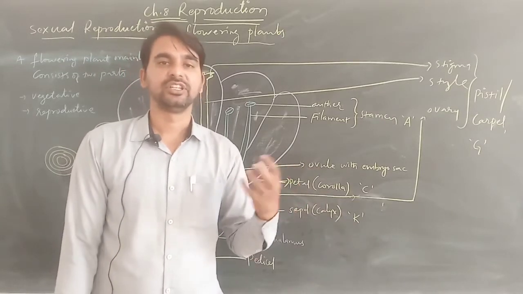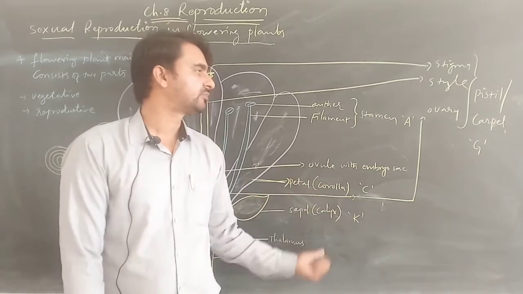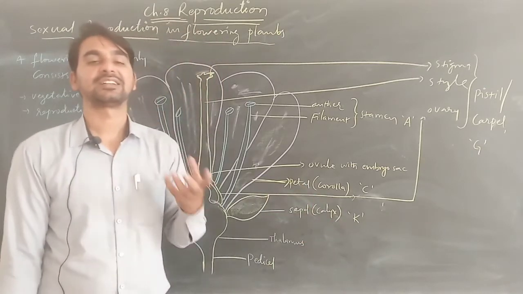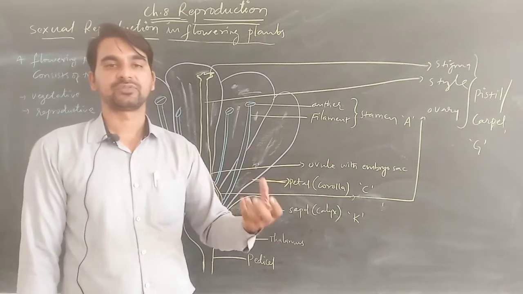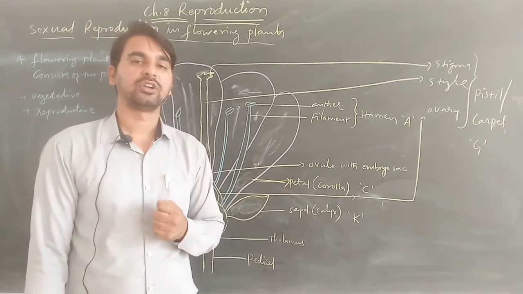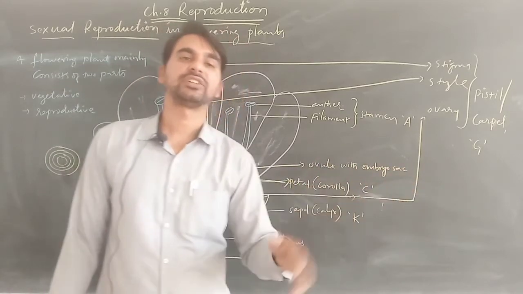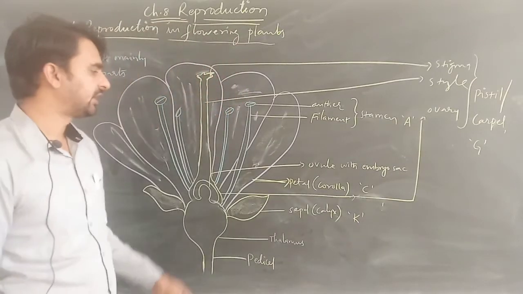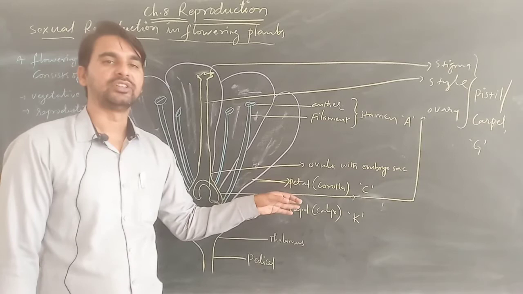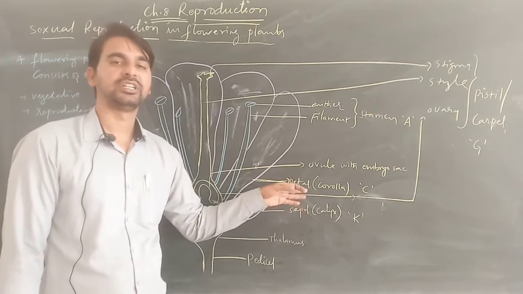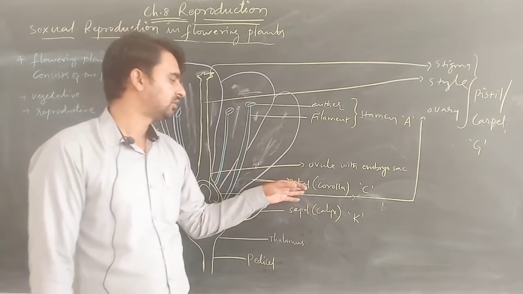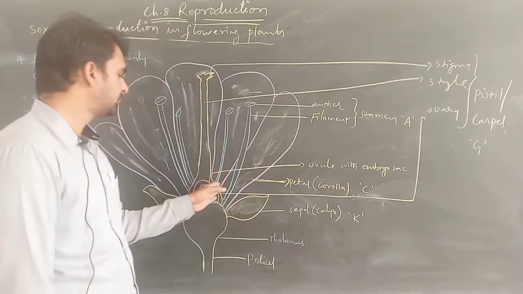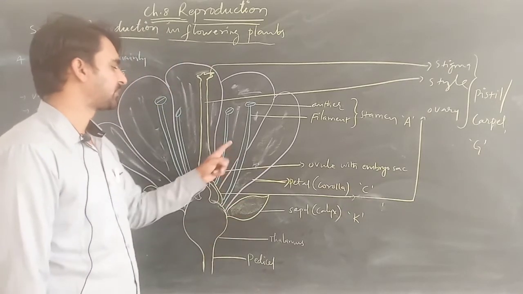To attract these organisms towards the flower, these petals are colorful, multicolored, bright colored. So they attract us towards them, so that when we touch flowers and other things, the pollen grains come in contact with us, and in this way when we touch different flowers, they easily get transferred from one flower to another. So these petals have a very important role in the transferring of gametes, that is, in the process of pollination. That's why they are colorful, and are known as petals or corolla, denoted by C.